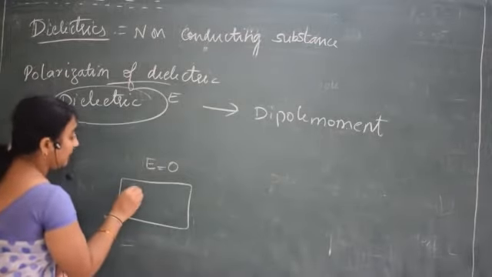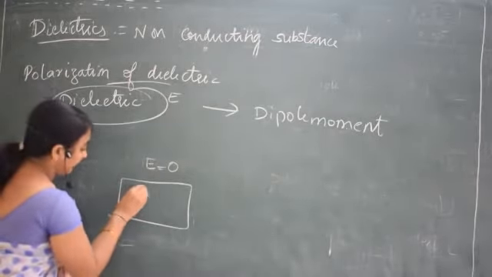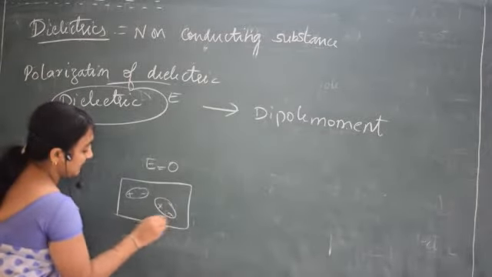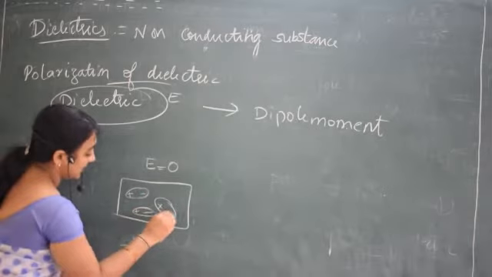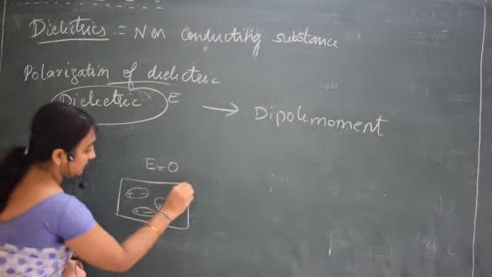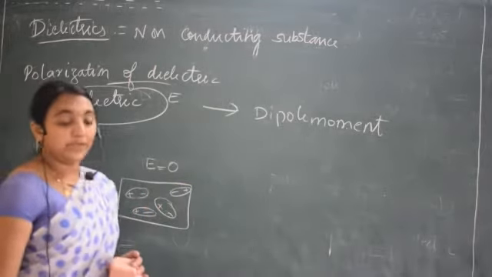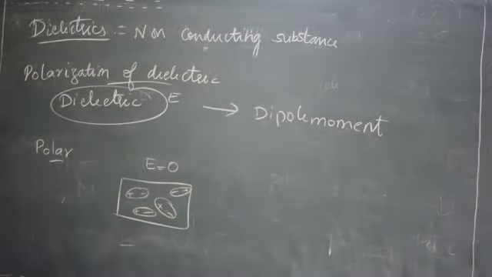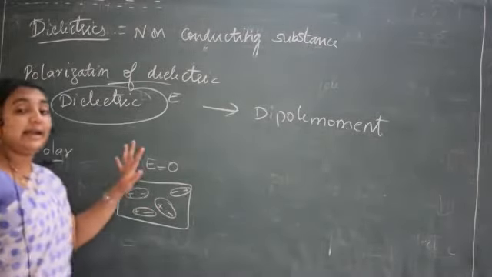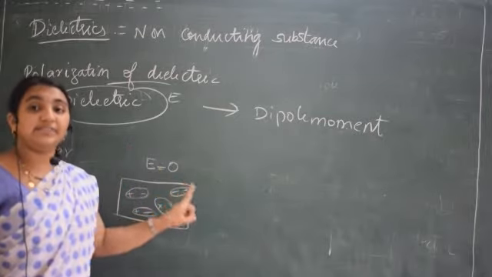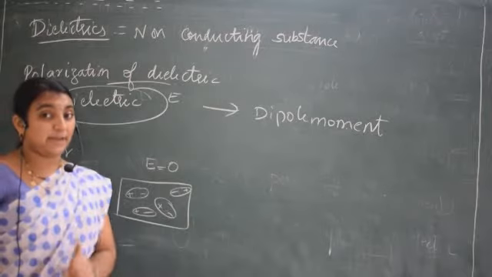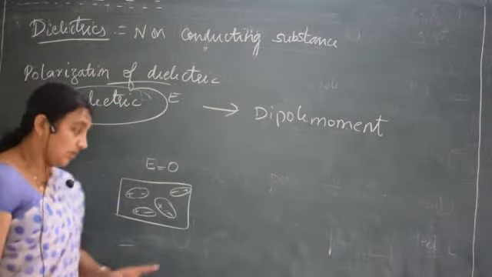Permanent dipole moment will be there, plus minus, plus minus, plus minus. This is one of the substances with polar molecules. Here external electric field is 0. We said they are having permanent dipole moment, correct?